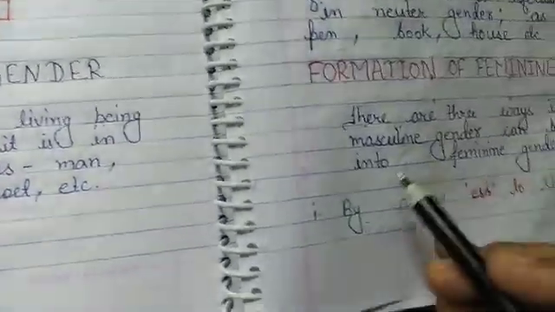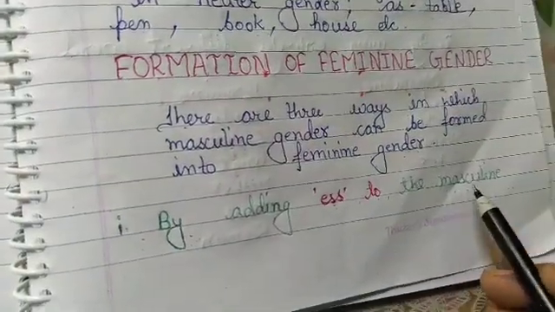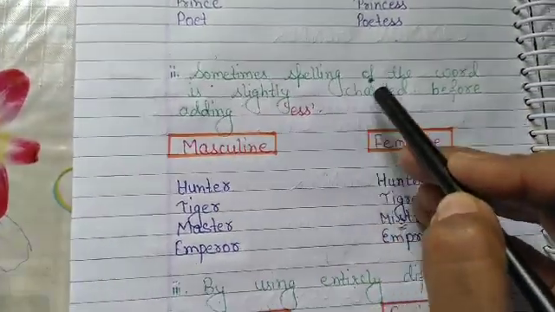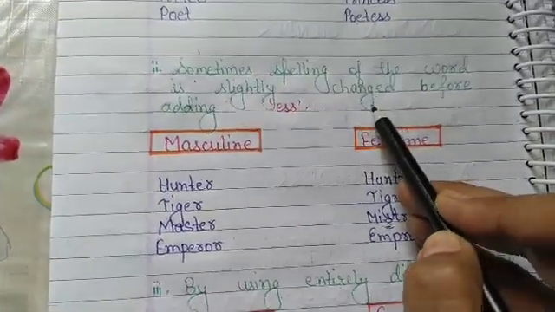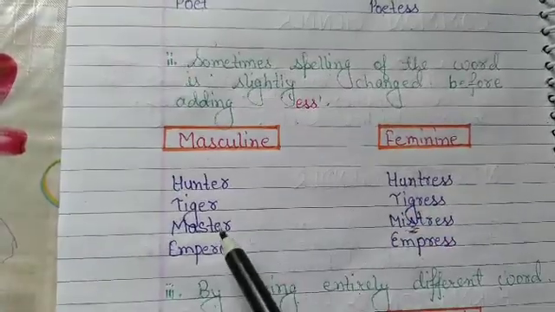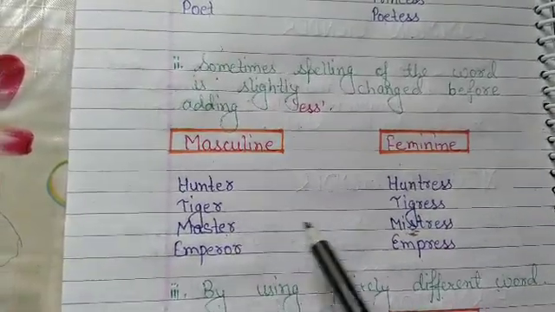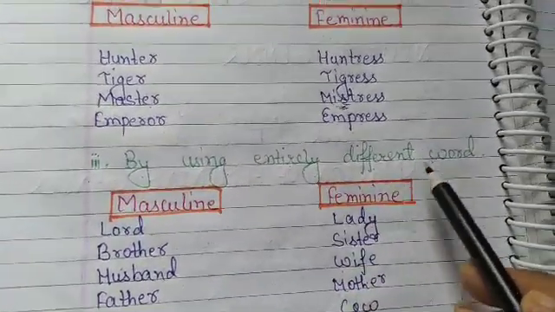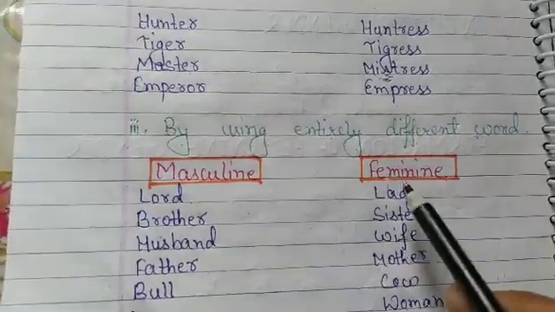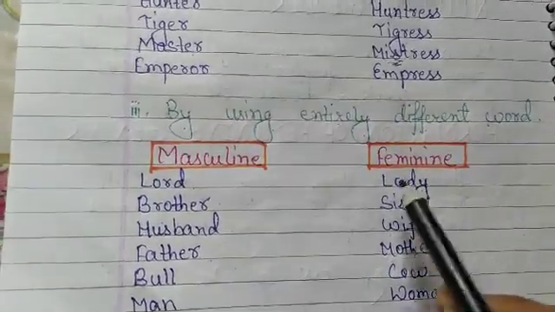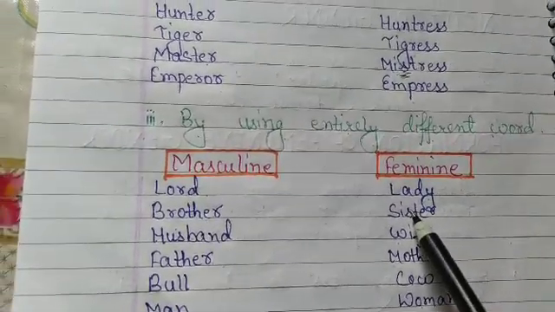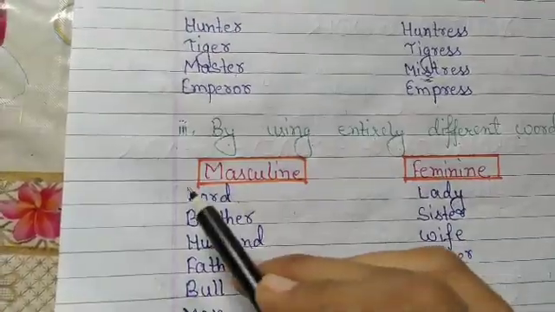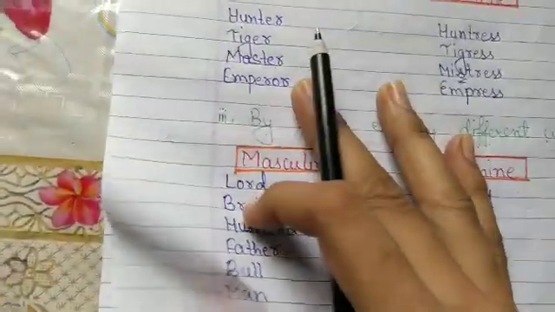These are the three. First one is by adding ESS to the masculine. Second one is sometimes the spelling of the word is slightly changed before adding ESS. Just now I have explained to you master, mistress. And third one is by using entirely different words. Lord, lady. It's totally changed. Brother, sister. We don't have to use ESS or anything else. This formation is totally changed.